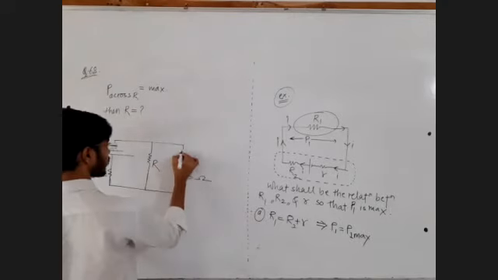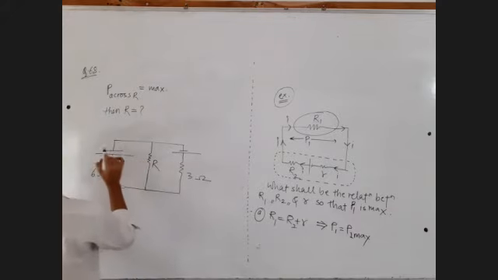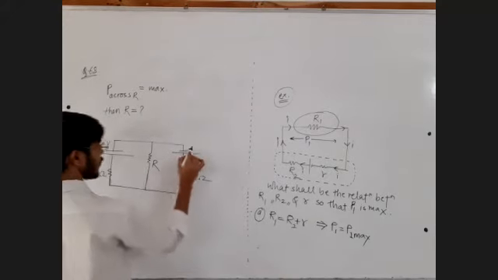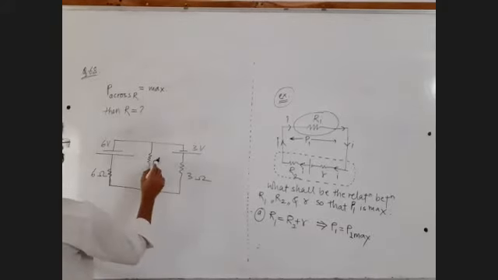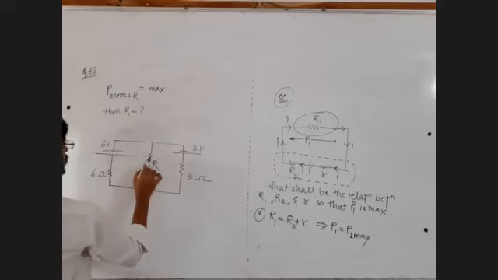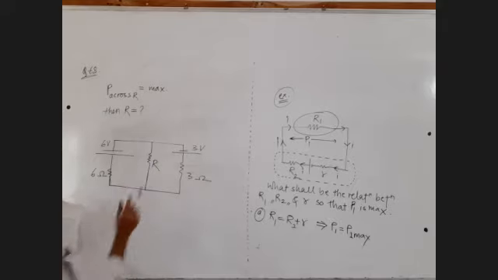There is one more battery, okay, fine. This battery is of 6 volt. This battery is of 3 volt, and we want to find out the value of this capital R for which power is maximum across it. Tell me.